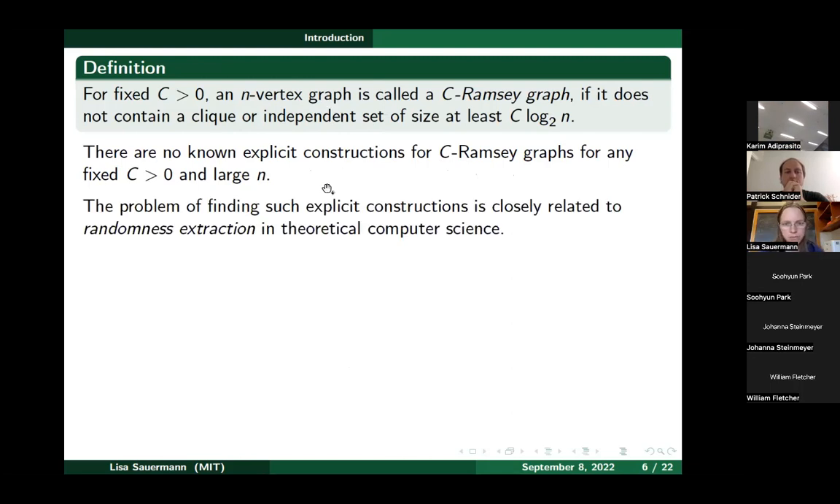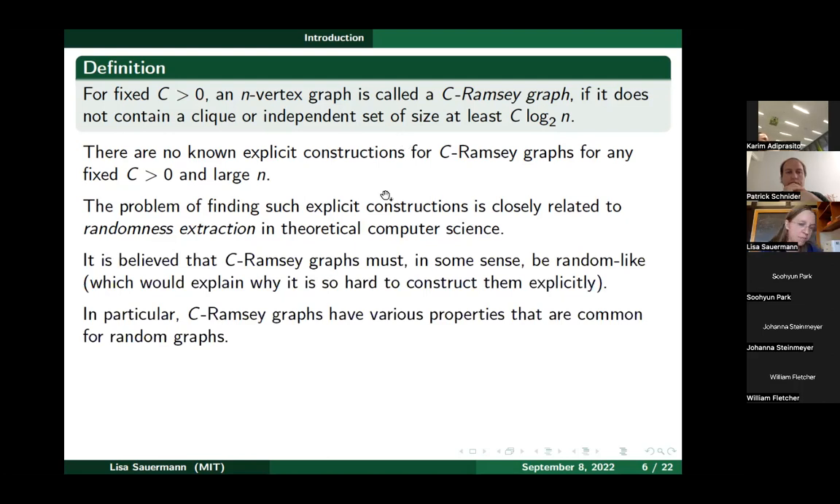Okay, and so the problem of finding such explicit constructions is actually closely related to randomness extraction and theoretical computer science. So really there's been a lot of work on this, and still it seems very difficult to find such constructions. And maybe one reason why it is so difficult to find constructions of such graphs is that it seems to be the case that these C Ramsey graphs must in some sense be random looking.